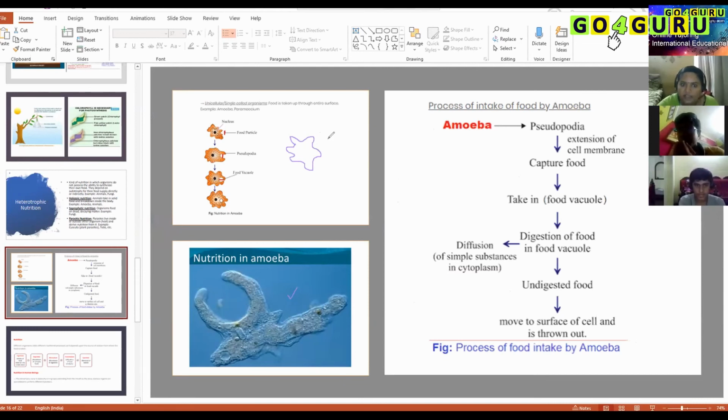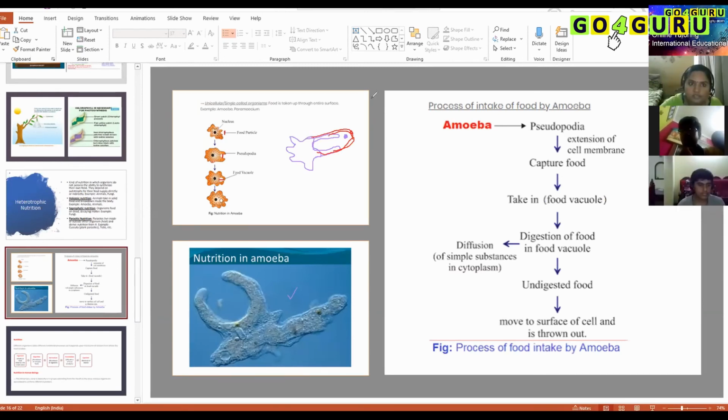If amoeba finds any solid food, prey, here, it extends its arm. So what happens is that now it is going to extend its arm like this. And after some time, it will try to extend further, and it encloses it, and it just engulfs the solid particle or prey body.